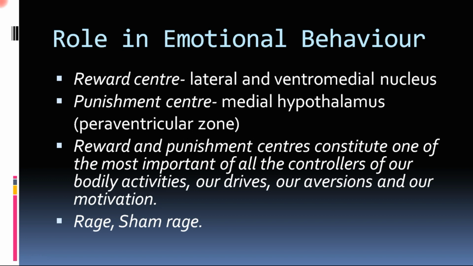Whenever the peripheral sensory sensation comes to the thalamus, it conveys it to the hypothalamus, and thus there occurs an association of those stimuli with the reward or punishment feeling in our hypothalamus. Because of that association, it is easy to sort out and segregate those sensations and keep them in memory. As the reward or the punishment aspect of the sensation increases, the memory of that stimulus is stored.